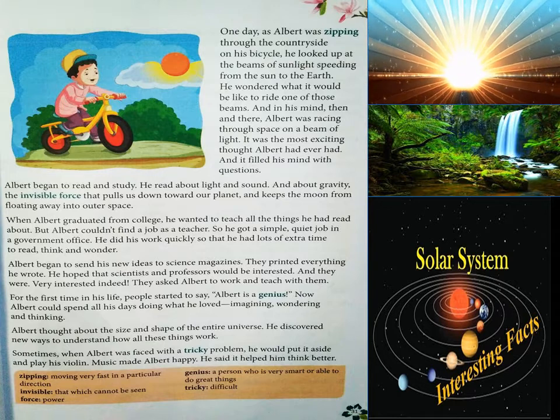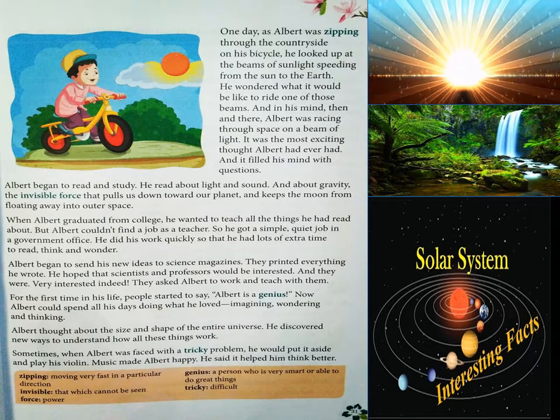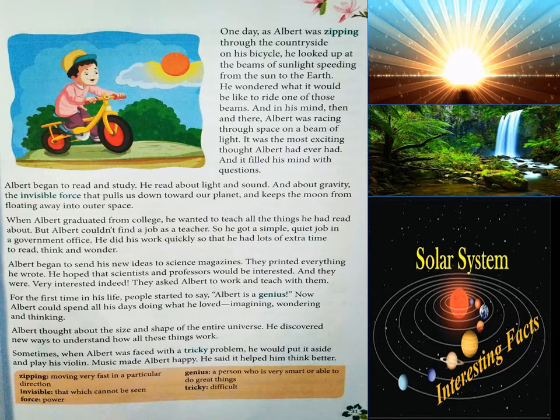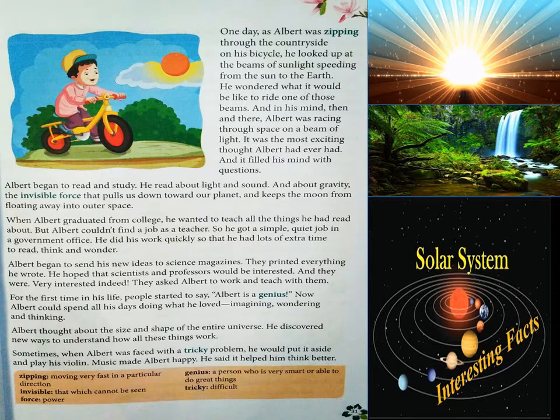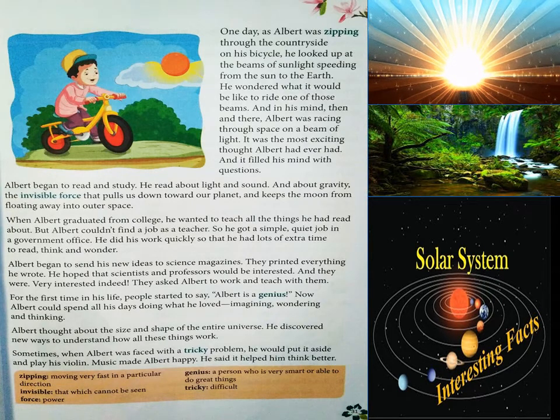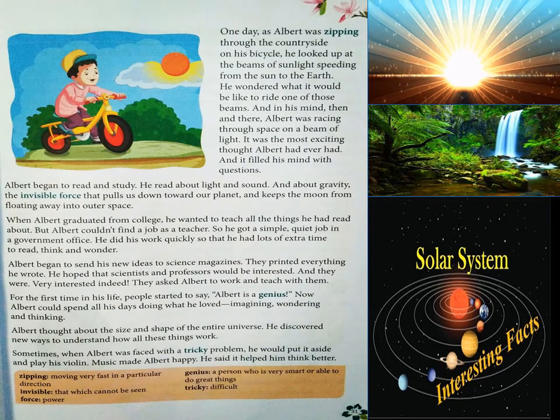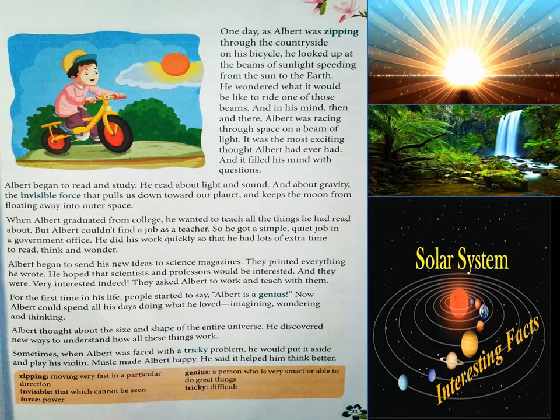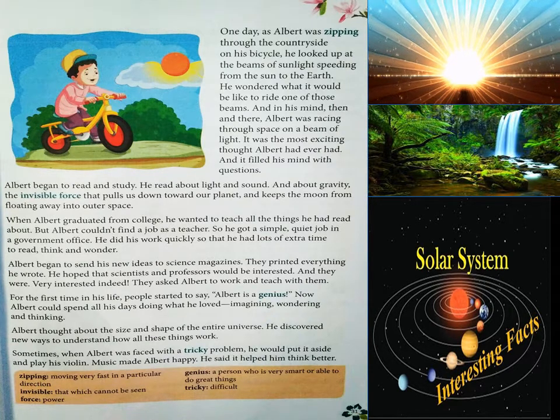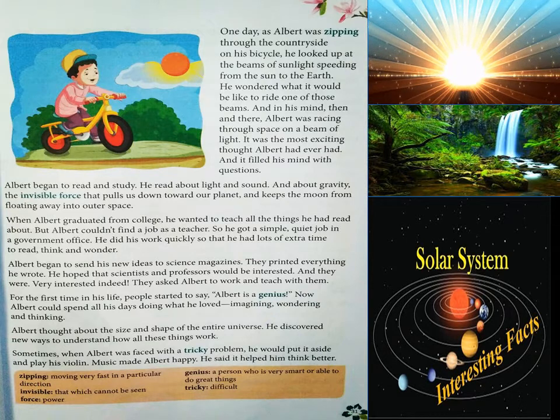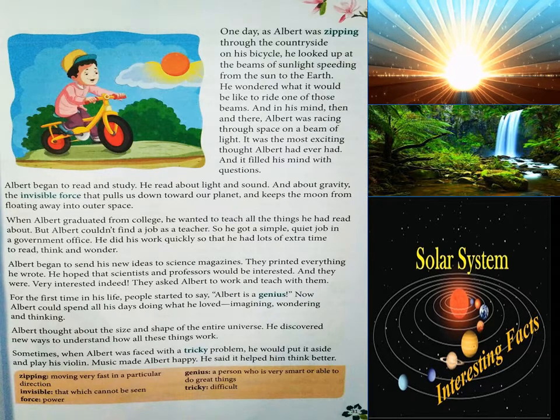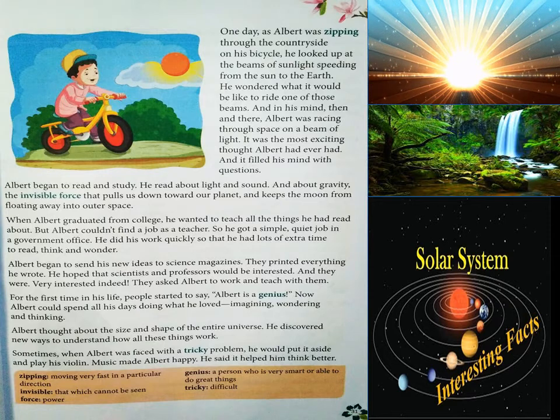So one day what happened? He was going on his bicycle. As he was going on the bicycle, he saw these beautiful beams of sunlight. You can see the picture. The rays of sun which are falling onto the earth, those rays are called beams. So these beams of sunlight attracted Albert.